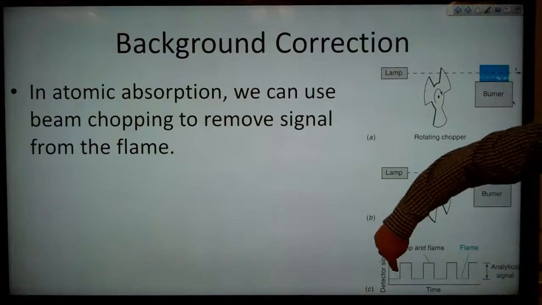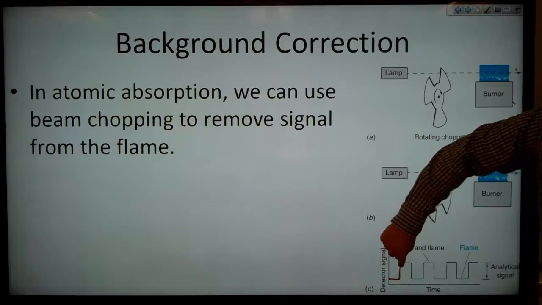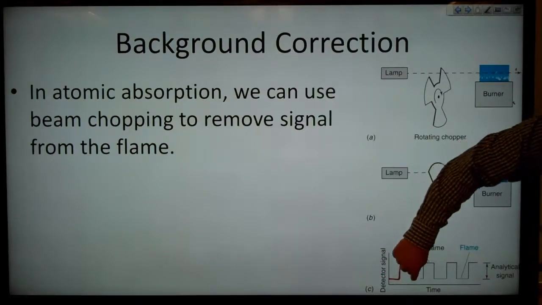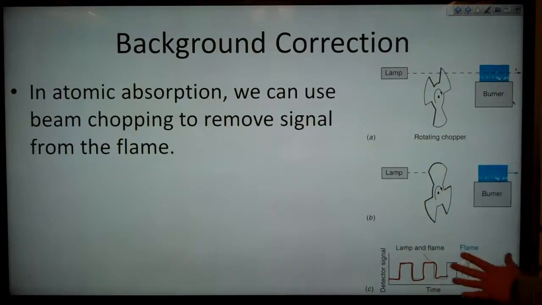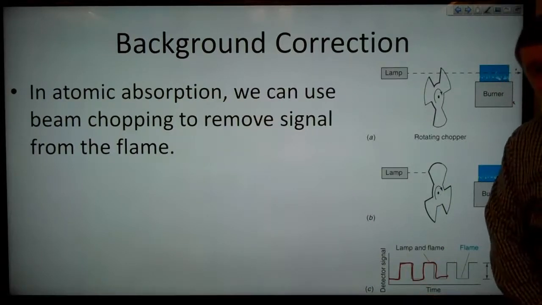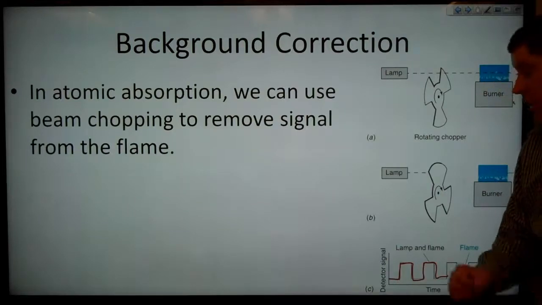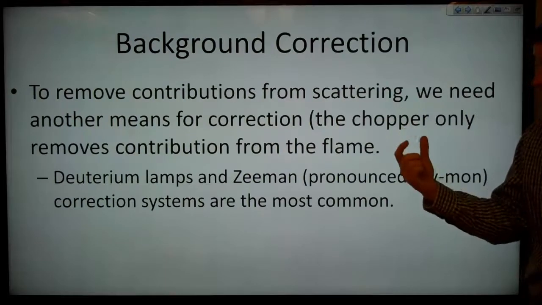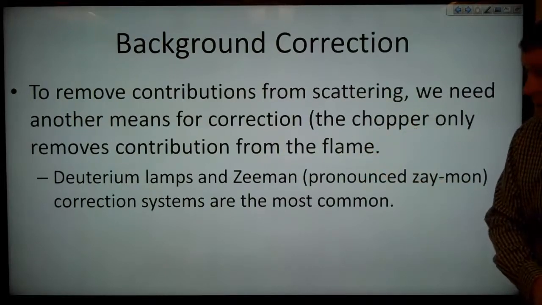That means that we'll get some signal where we have the light from the lamp being blocked, then we have the light from the flame and the lamp, and then we have the light from just the flame, and so on through this sort of trace. And that means that now we can subtract the contribution from the light from the flame because we know what that is when we don't have the lamp around. To remove the contributions from scattering, we need another means for correction. The chopper is only going to remove the contribution from our flame.